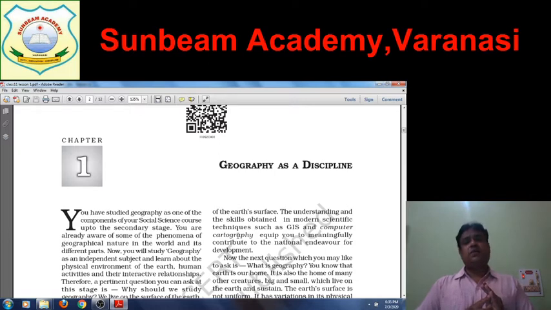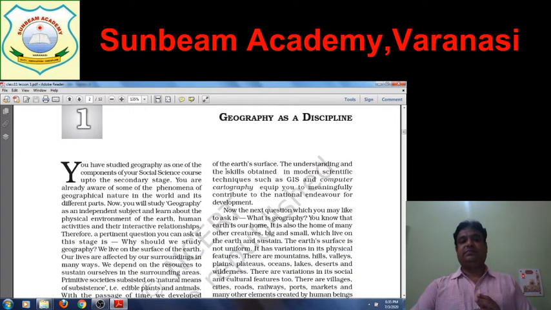The first book I am going to describe and discuss is Fundamentals of Physical Geography. After completion of this, I will start the second book, India Physical Environment, especially in the second term, and practical work will go hand in hand. So today I am going to start the first lesson of Fundamentals of Physical Geography, and the name of the lesson, you can see, is Geography as a Discipline.